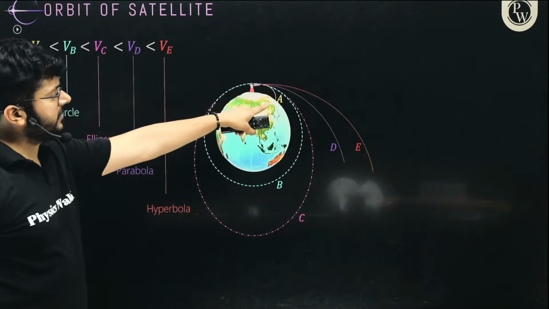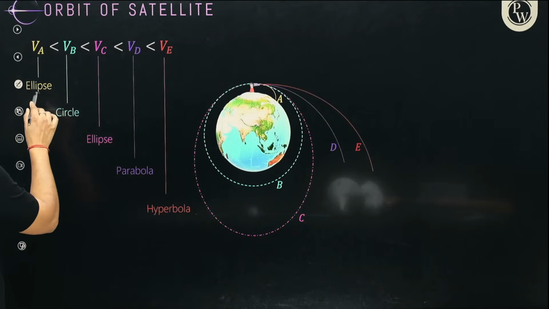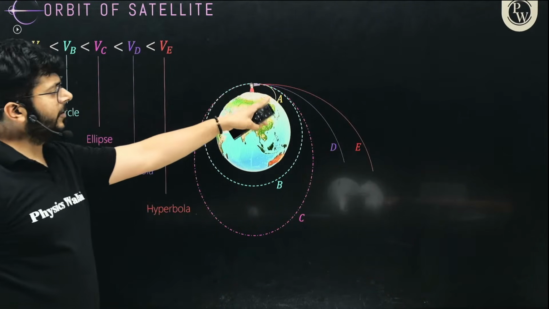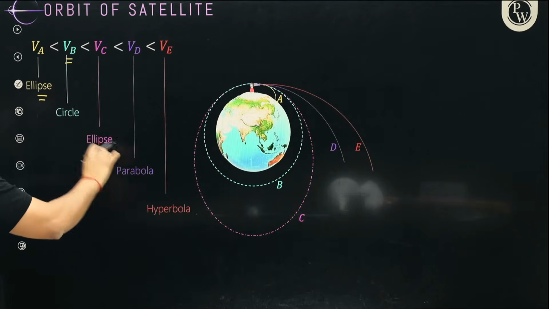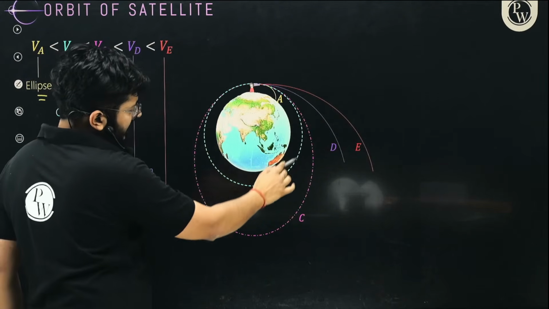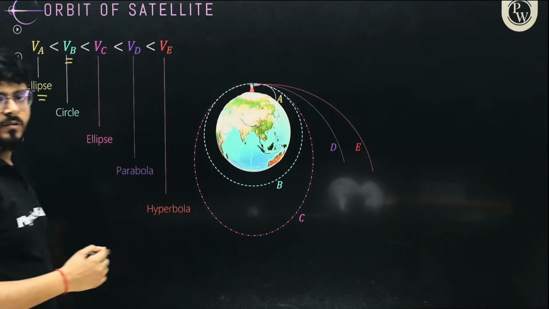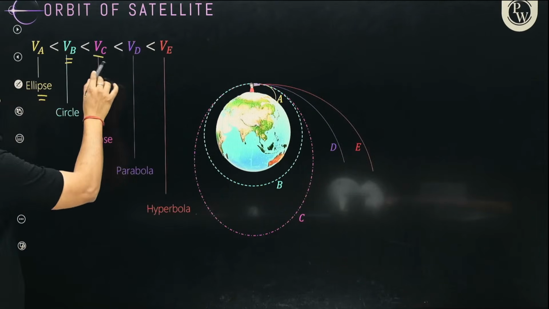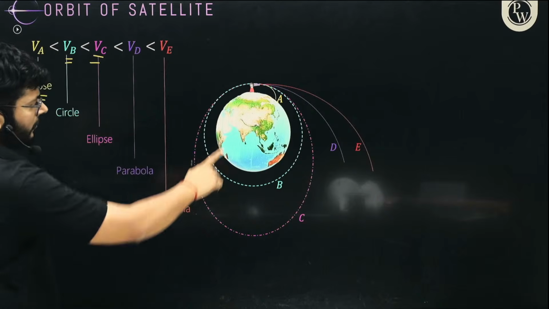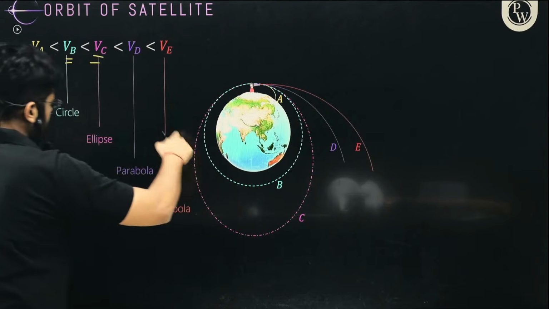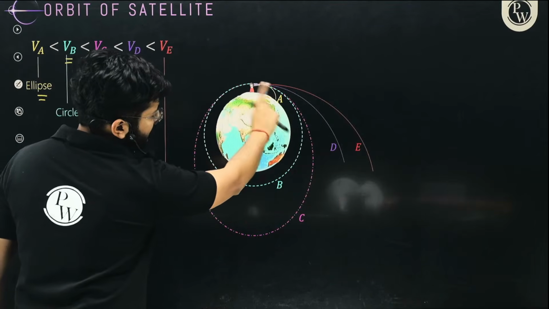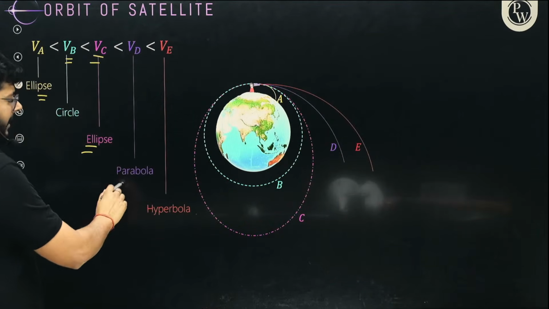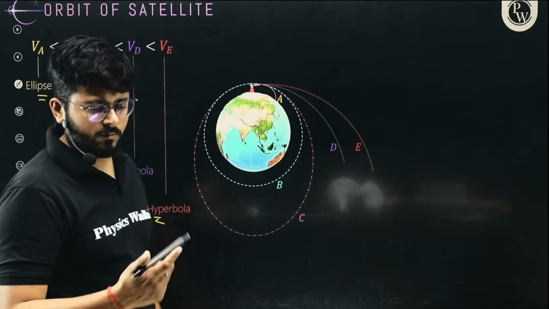At a certain velocity VA, the object fell somewhere on the Earth following an elliptical trajectory. At a certain velocity, it follows an ellipse and moves around the Earth itself. If the velocity of launch is higher, you see that it follows a trajectory around C, which gives you an elliptical orbit. If you launch it at much higher velocities than that, it can follow a parabola or hyperbola like this.